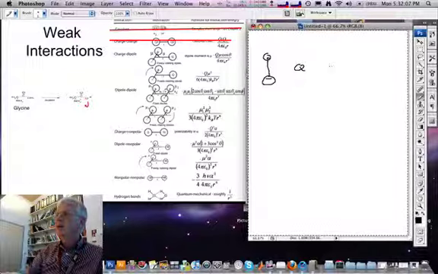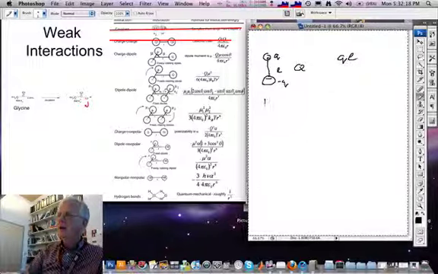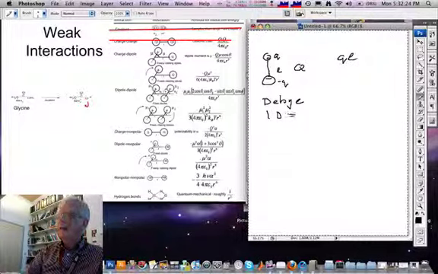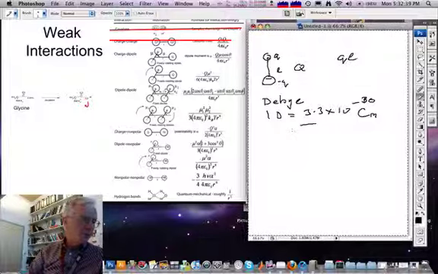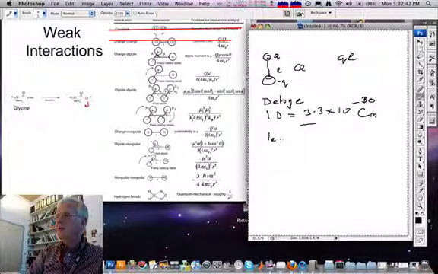Now, what is a dipole? A dipole is any charge separated by some distance. So if we have a charge plus q and minus q and a distance L, the dipole is defined to be qL. The unit is the debye, and 1 debye is equal to 3.3 times 10 to the minus 30 coulomb meters. Just to give you some reference here, 1 electron's worth of charge separated by 1 angstrom is equal to 4.8 debyes.